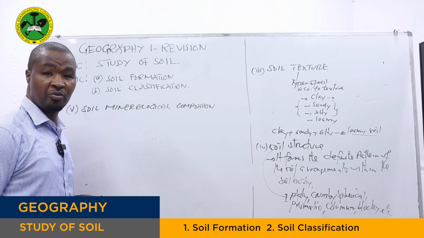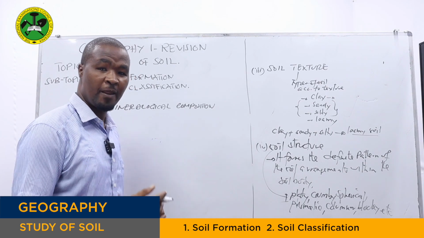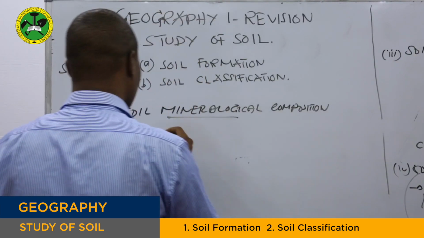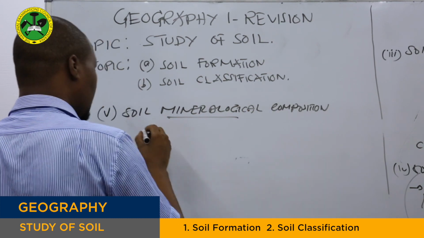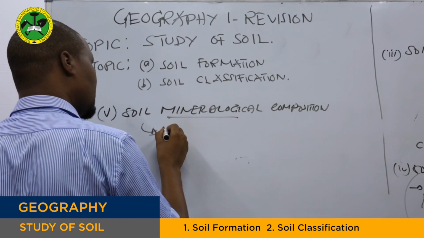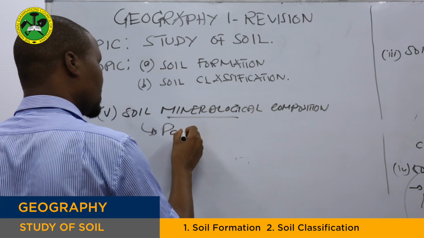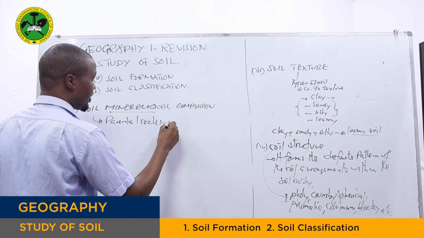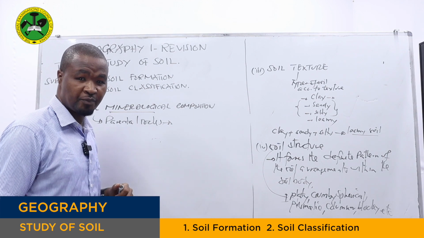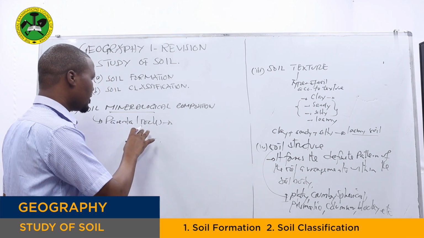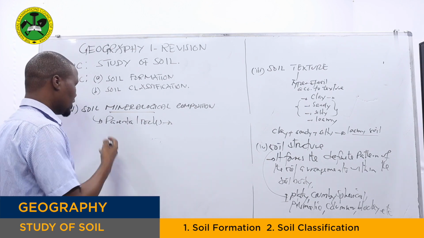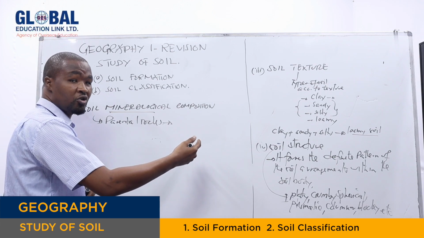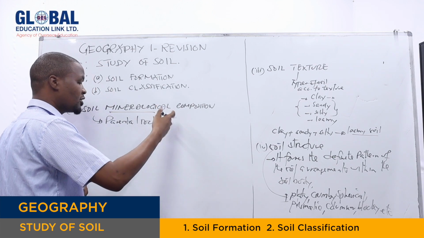See, for soil to be more productive, it depends on the amount of minerals the soil is composed of. We say the amount of minerals the soil contains originates from the parent rock. If the parent rock was made up of many mineralogical components, then we say the soil is made up of more minerals. If it's more minerals, it means the soil will be more productive.